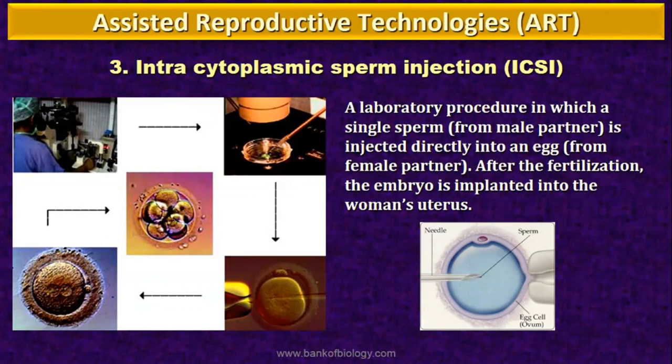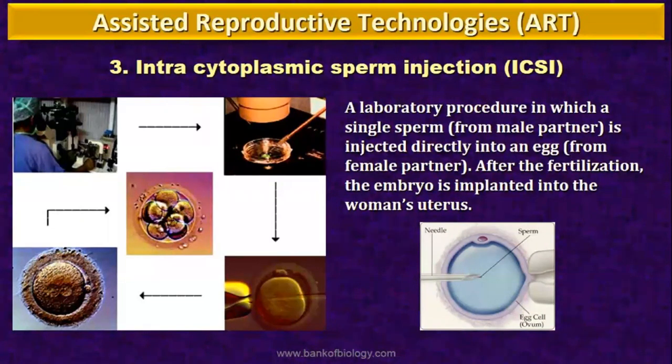So there is no cause for transfer or loss of sperms as it passes by. Directly it is injected into the egg or the ovum. The sperm is injected directly with the help of a needle, right? So after fertilization, the embryo is implanted into the woman's uterus.